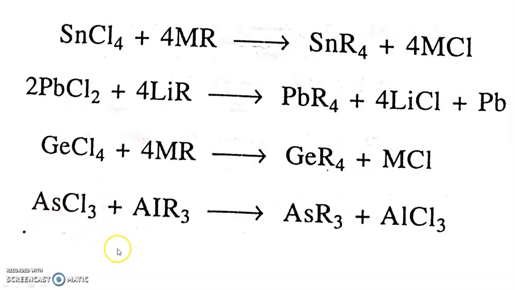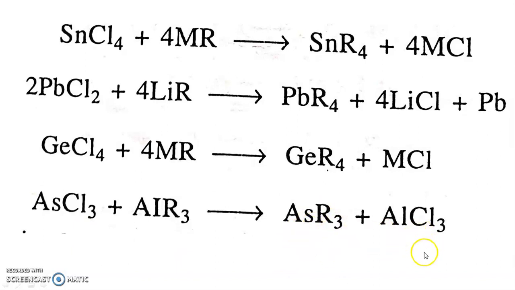Similarly, arsenic trichloride, when treated with organometallic compound AlR3, the three halogen atoms attached to arsenic are replaced by alkyl groups and we get trialkyl arsenic.